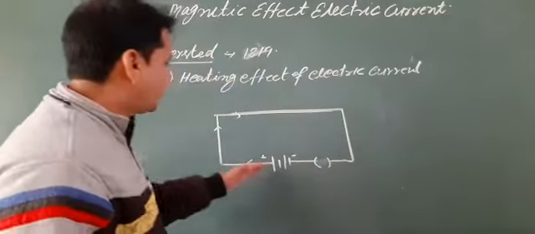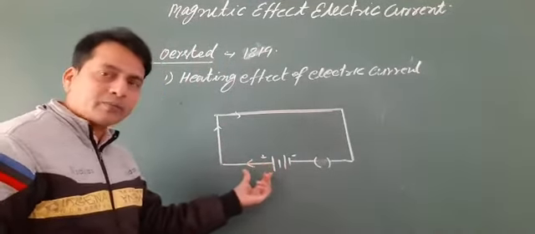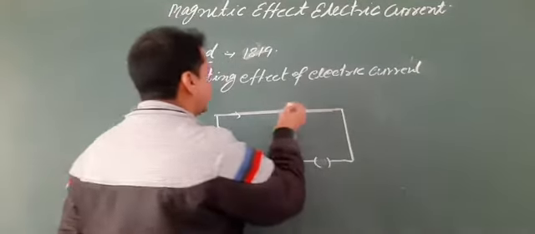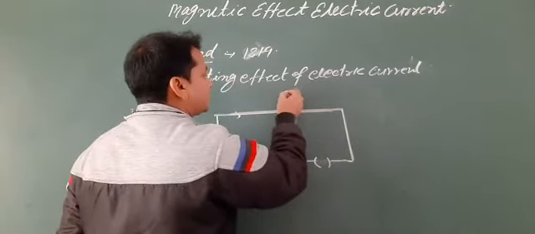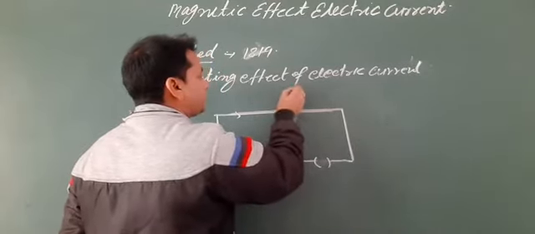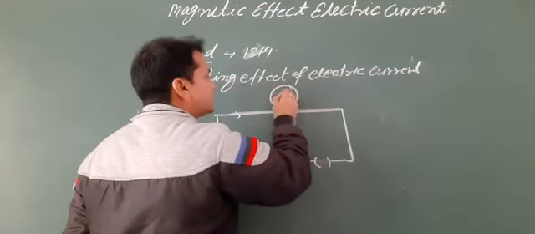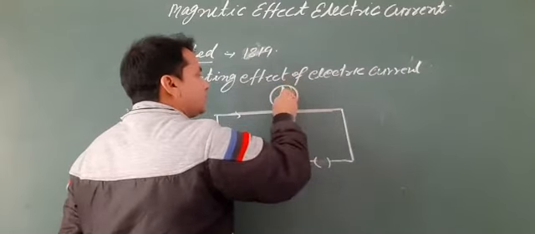When the switch is on, the electric current flows from the positive terminal to the negative terminal. When a magnetic compass is placed near this circuit, we know that the magnetic compass shows the direction of the magnetic field.